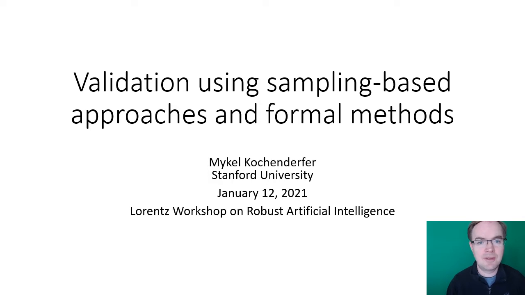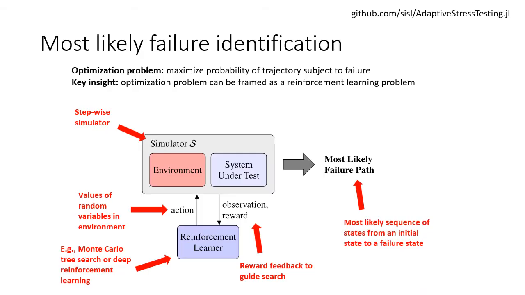Then I'll discuss some work that we have been doing on formal methods for verifying properties of neural network controllers. Finally, I'll show that these methods can be combined to discover interesting failure cases involving a neural network controller for taxiing an aircraft.